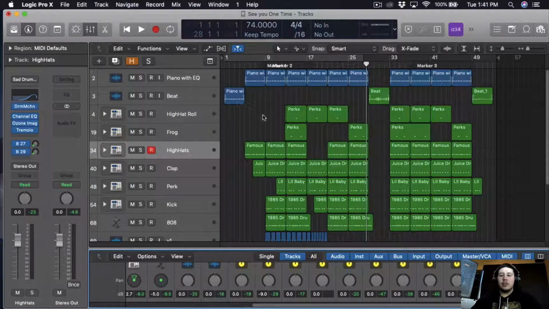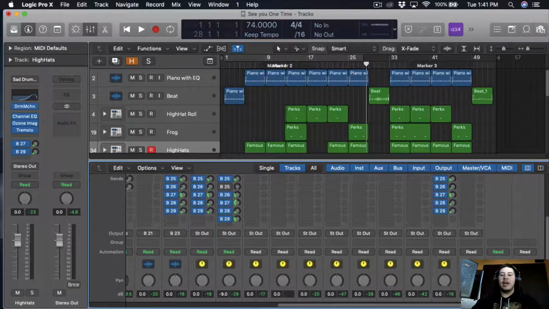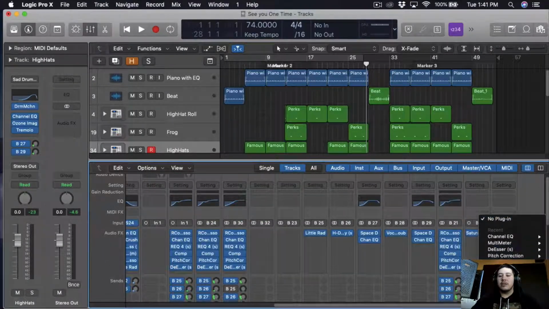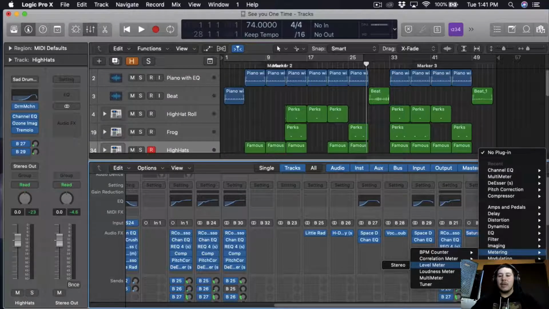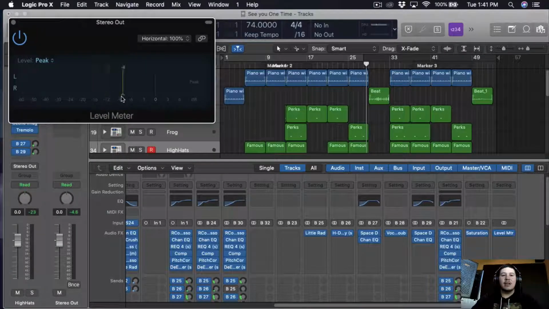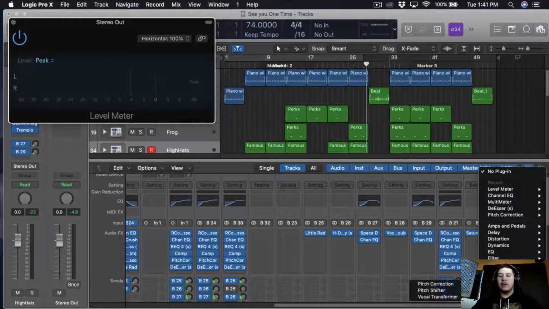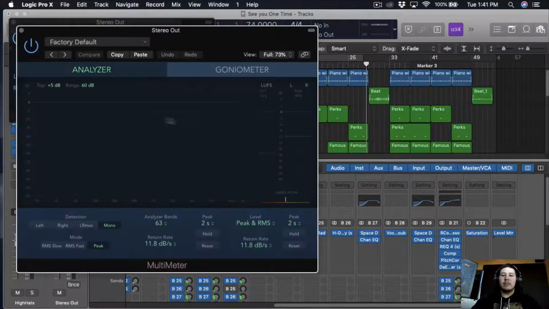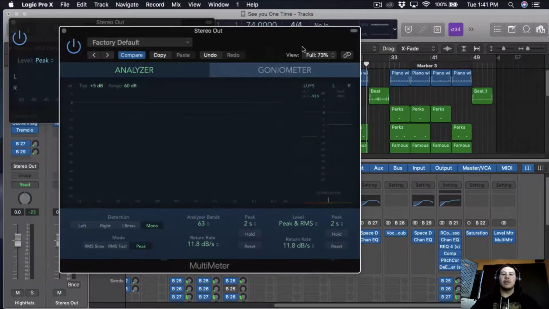So what we're going to do before we start mastering is actually just meter everything and make sure we're hitting around -6 on master on stereo output. So for that, what I want to do is just go to our master, go to metering, and then go to level meter, put this at -6, add another one, and for the medium we're just going to use a multimeter, and we're going to do the same thing, just put at -6 and put this at -12 because that's what we're going to be aiming at.